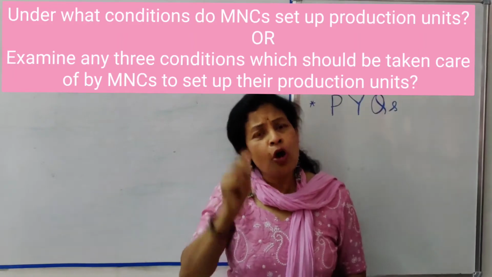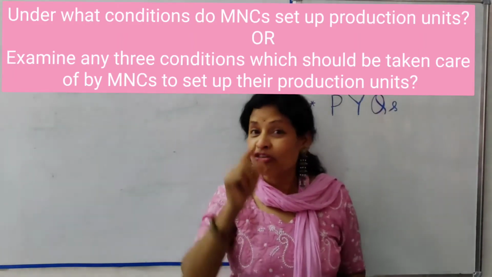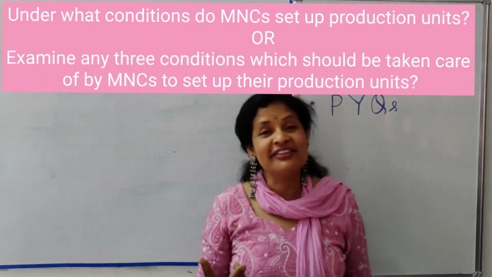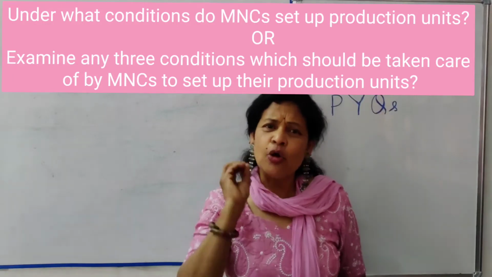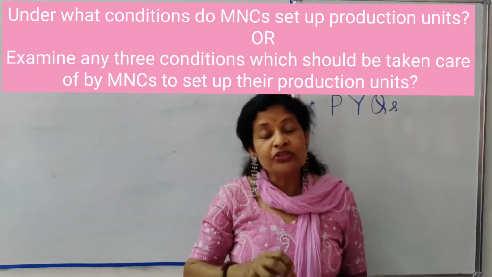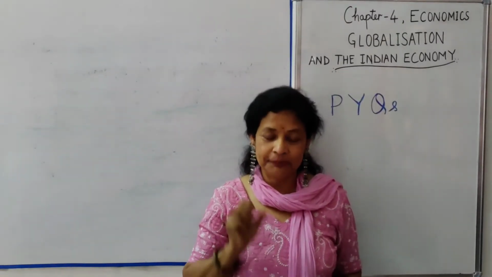Why do they look for all these 5 factors? So that they can keep their cost of production low and maximize their profits. This is the only aim of the MNCs: how to keep the cost of production low and how to maximize their profits.